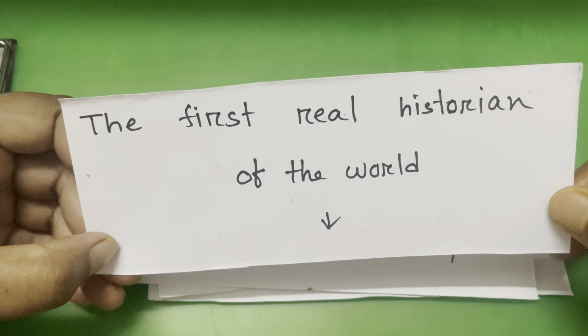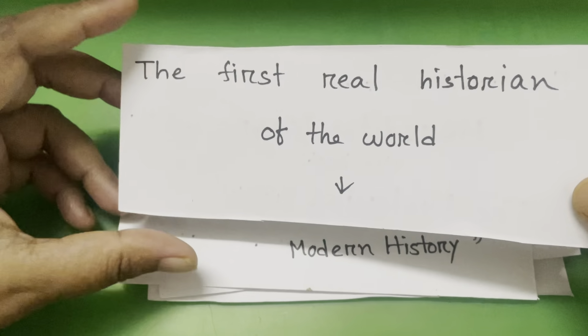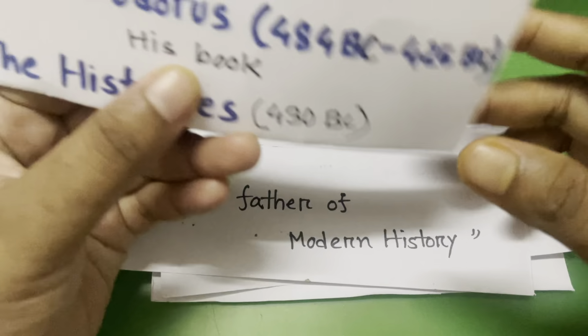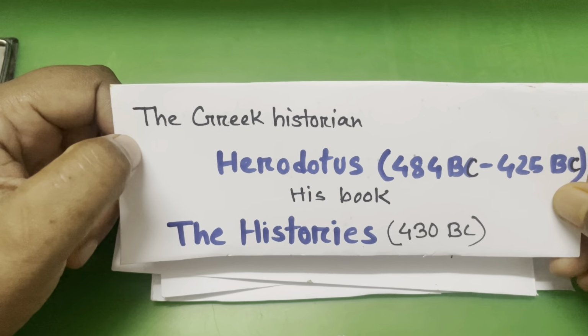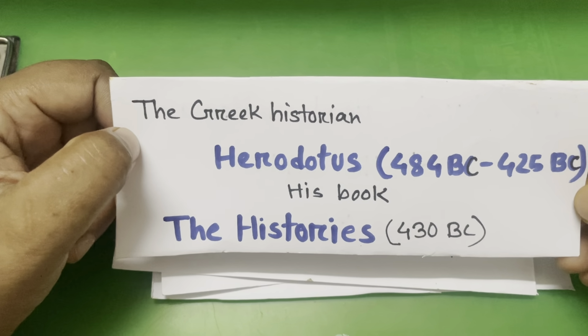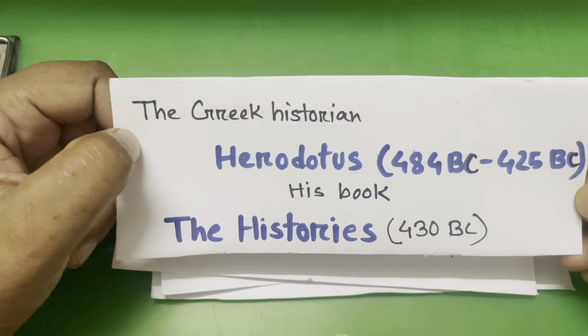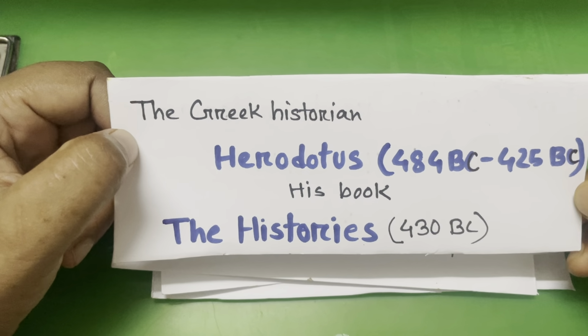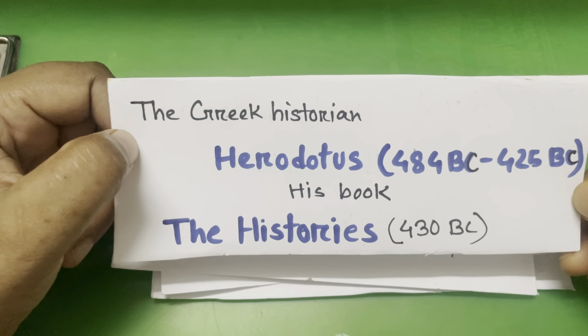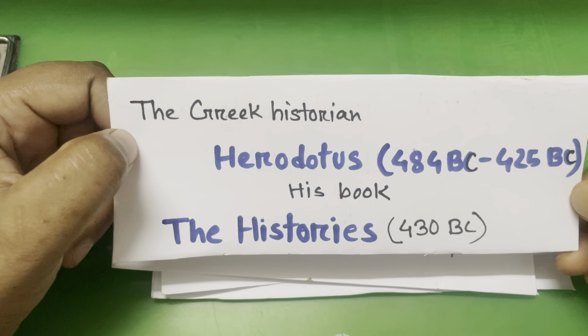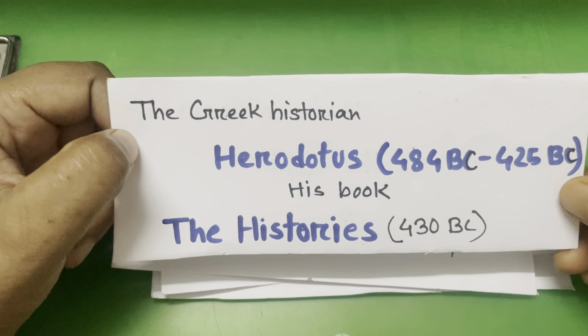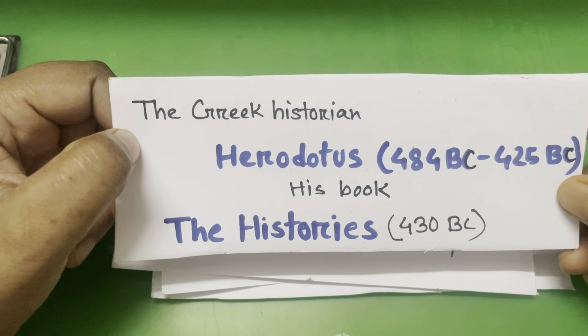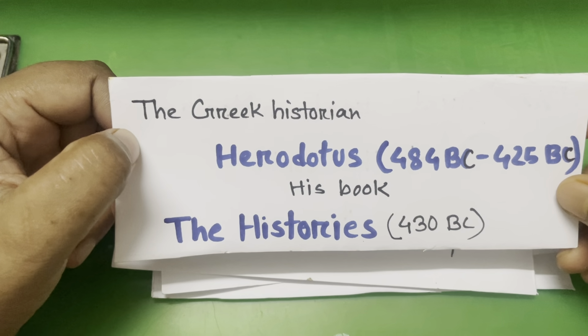Now, the first real historian of the world, the Greek historian Herodotus, 484 BC to 425 BC. His book is the Histories, 430 BC. The Histories describes the background and events of the Greco-Persian, Greek-Iranian wars.